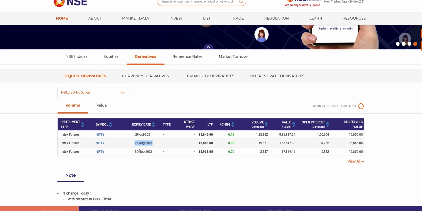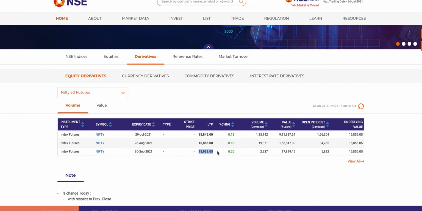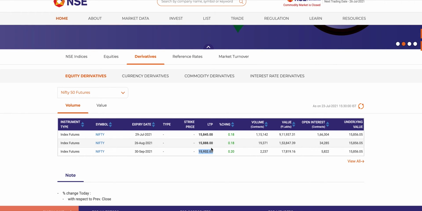Similarly, for 30th September 2021, you can see it is much higher: 15,932, which is almost 75 points away from the spot. People are ready to buy at 15,932, expecting at least one opportunity before 30th September where it trades higher so they can make money. It's possible.